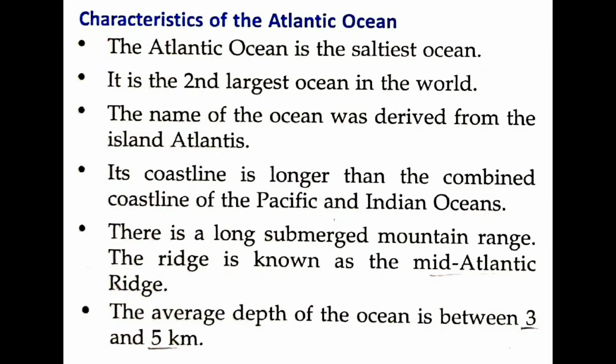Now the characteristics of the Atlantic Ocean. The Atlantic Ocean is the saltiest ocean, meaning its water is very salty. It is the second largest ocean in the world. The name of this ocean was derived from the island Atlantis. Its coastline is very long, longer than the combined coastline of the Pacific and Indian Oceans.